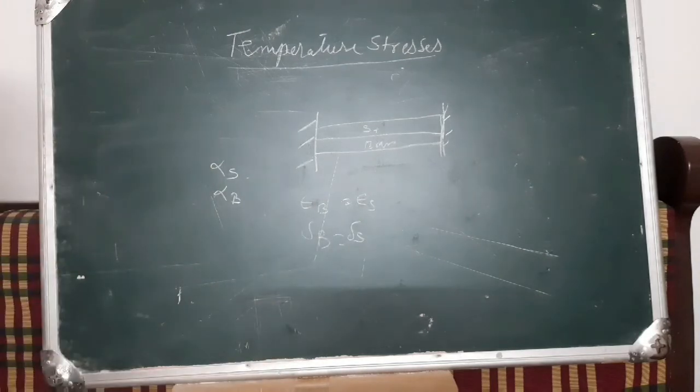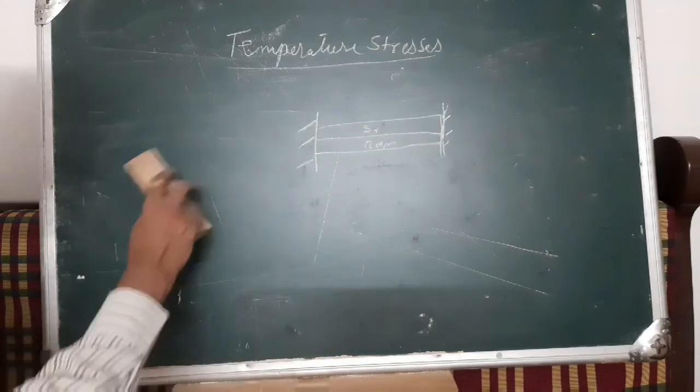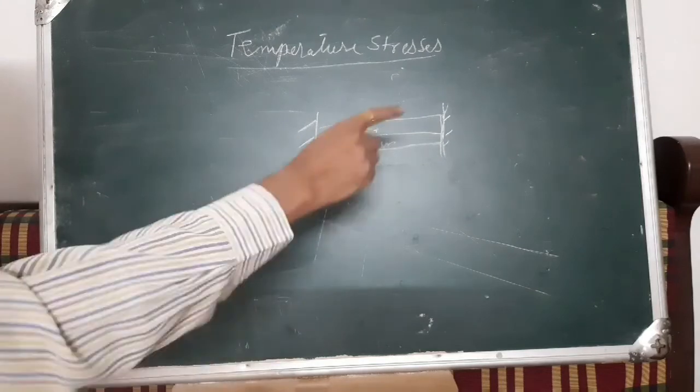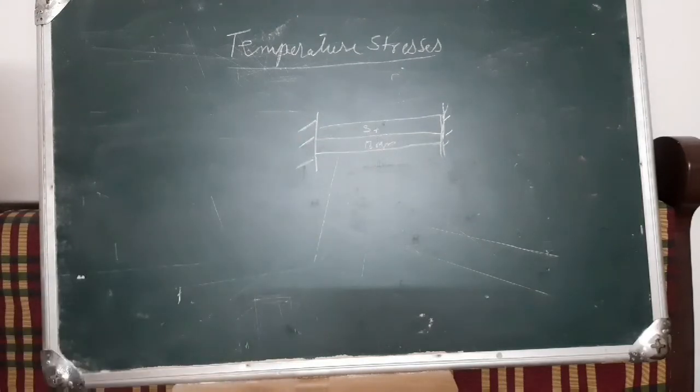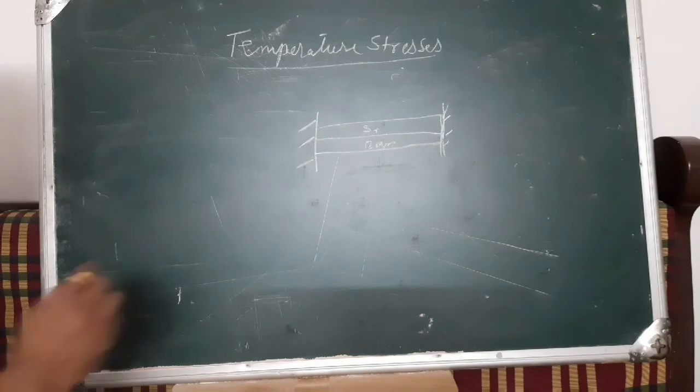But in this case, what type of stresses will develop in the brass and the steel? That is very important. So what will happen in this case when we are heating it? Brass, I told you, will expand more than the steel. So what type of stress will occur in brass?